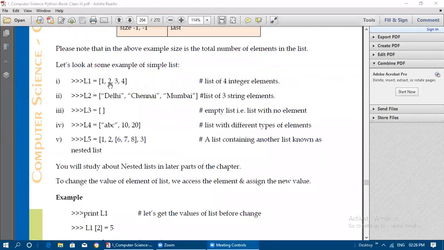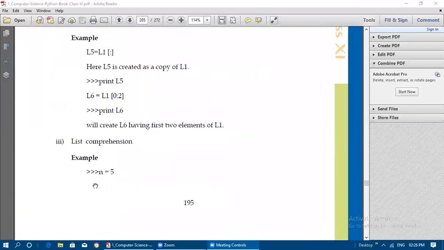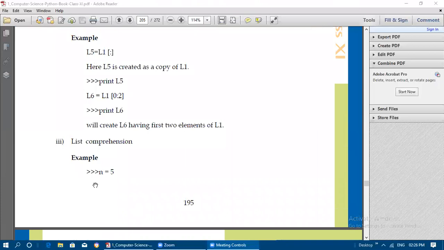L1 is equal to like this. If you are assigning, that is the first method. Second method, passing a copy of another, that is making a copy of another list to a new list. So we can create a copy of L1 for L5. And next is list comprehension.